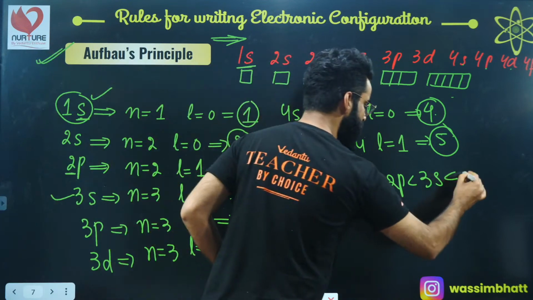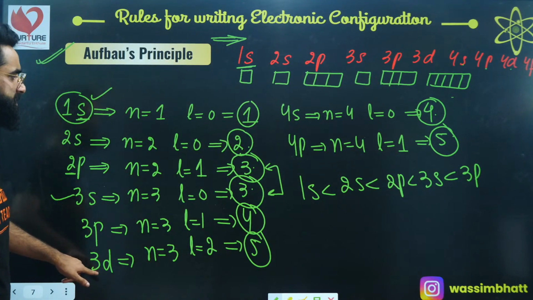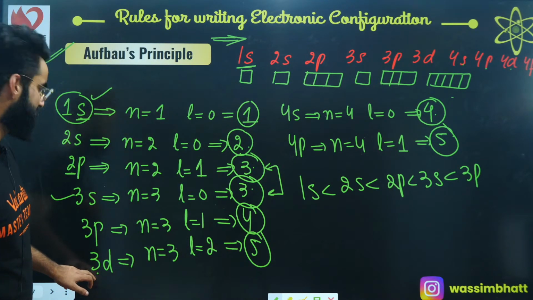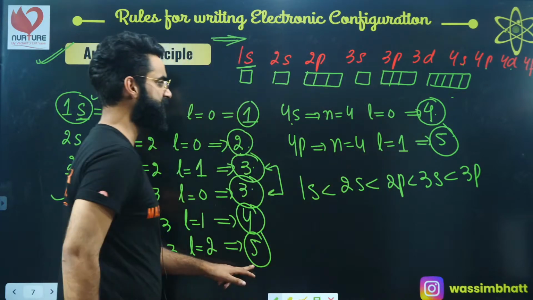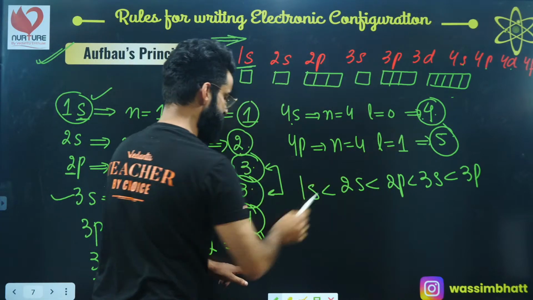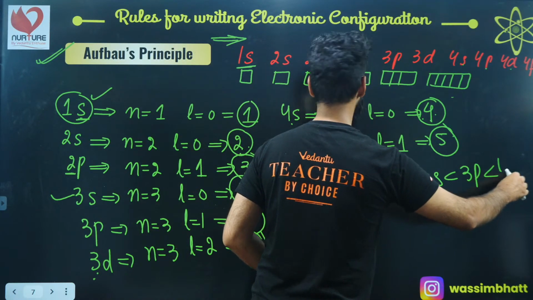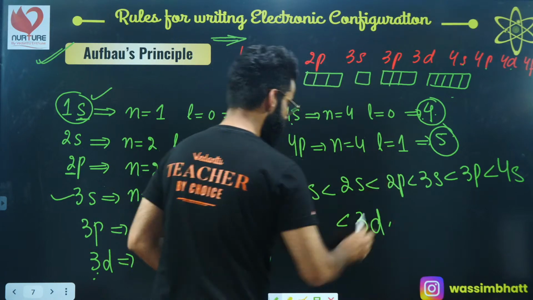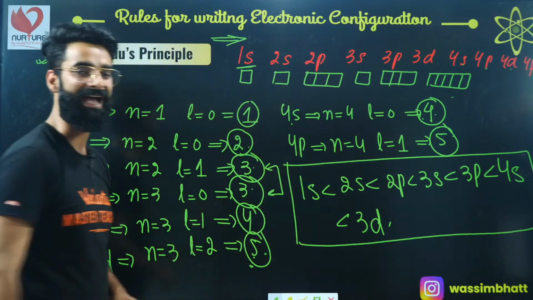Now I'll be writing 3p. Now after 3p, 3d has an n plus L value of 5, and 4s has an n plus L value of 4. So which one has the lower n plus L value among these two? 4s. So after 3p, I'll give preference to 4s, and after 4s, I'll give preference to 3d. So this is basically the increasing order of energies of these subshells, which I need to remember.